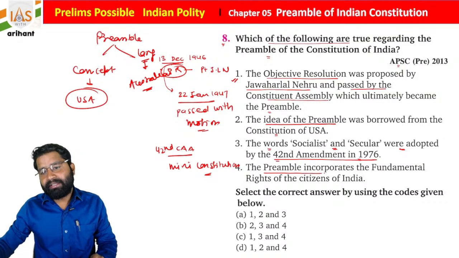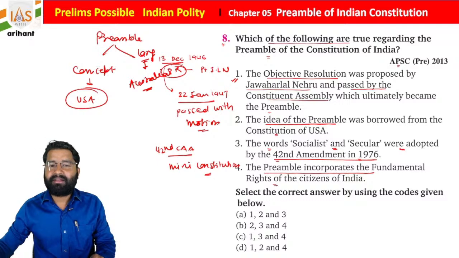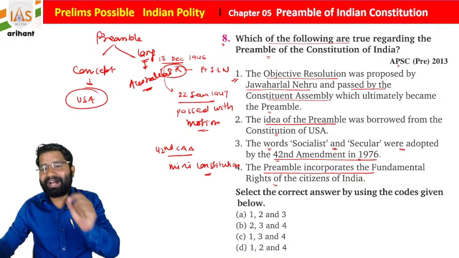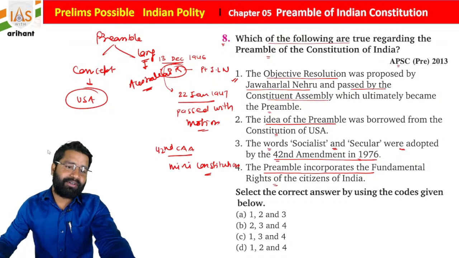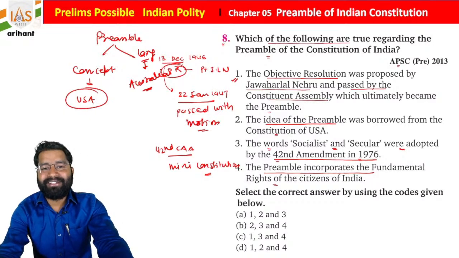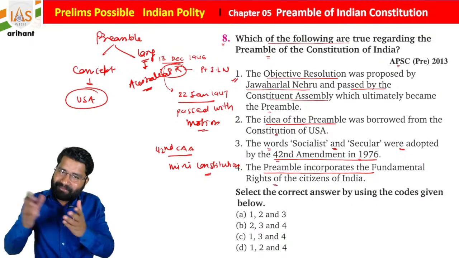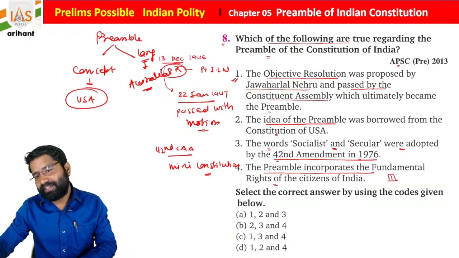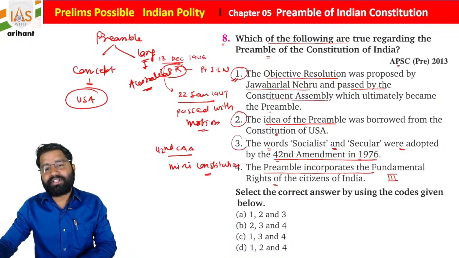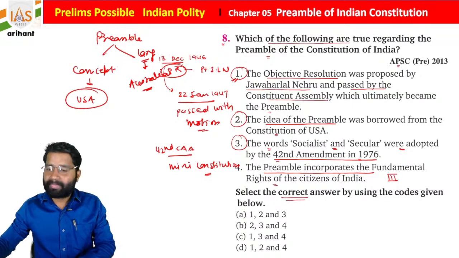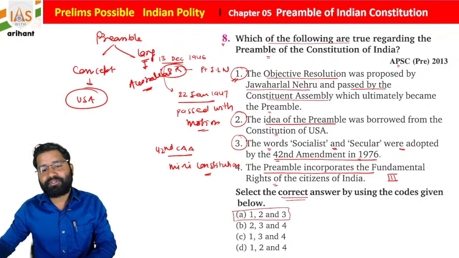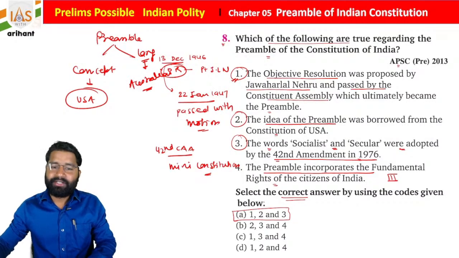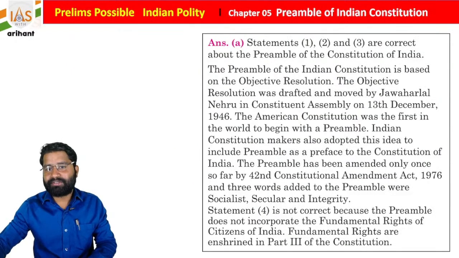Now, the preamble incorporates the fundamental rights of citizens. See, you have to see it. Is it right? Is it wrong? You have to choose the correct answer for the same, students. Fundamental rights are a separate provision under Part 3 of the Indian Constitution. So statements 1, 2 and 3 are correct, and you have to choose the correct answer by using the code, and see where 1, 2, 3 are included. It is included under option A of the question, students. So A is going to be right, meaning 1, 2, 3 are correct.